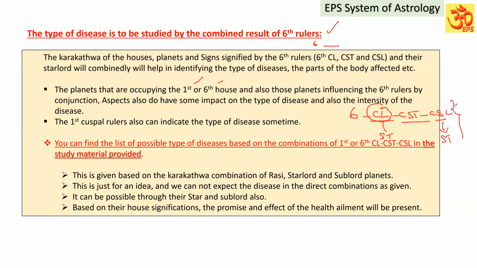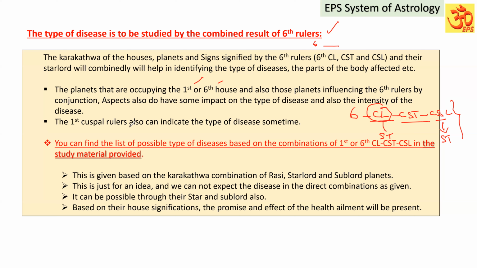This impact, of course, is based on their significations. A planet can be conjoined with the 1/6 cuspal sublord. If the conjoined planet is also unfavorable with its significations to health and also passing its support to that particular planet, the Karagatva of the planet also is to be considered in giving its influence. I hope you are able to follow.